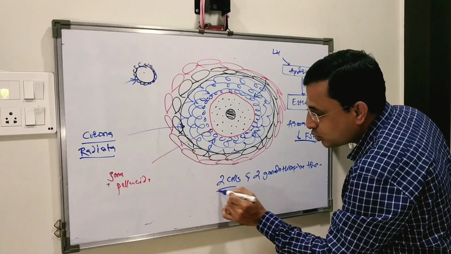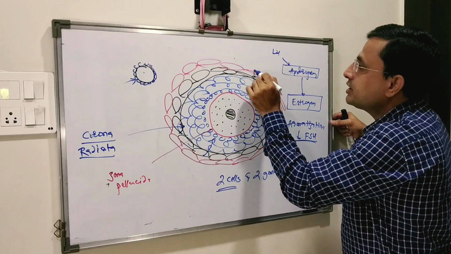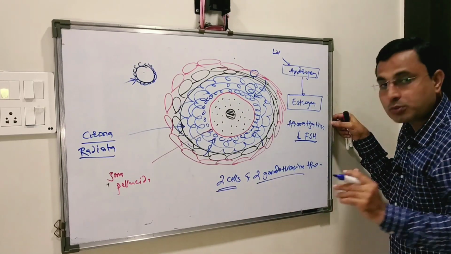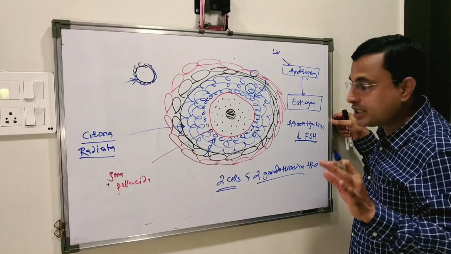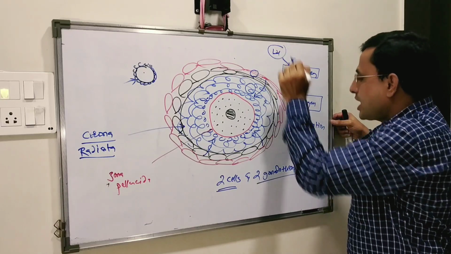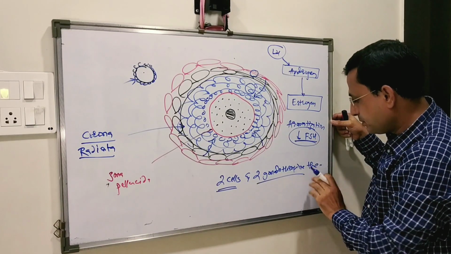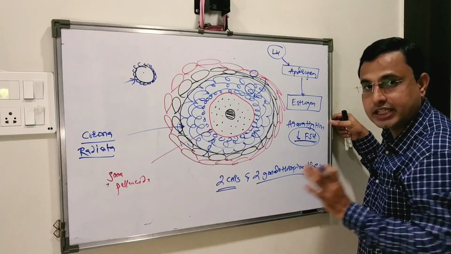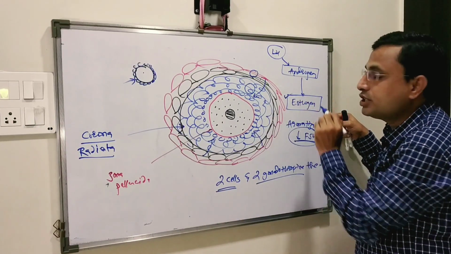Hence two cells are working, the thecal cells as well as the granulosa cells, and two gonadotropin hormones, LH and FSH, participate. Hence this is called the two cell, two gonadotropin theory for the synthesis of estrogen.